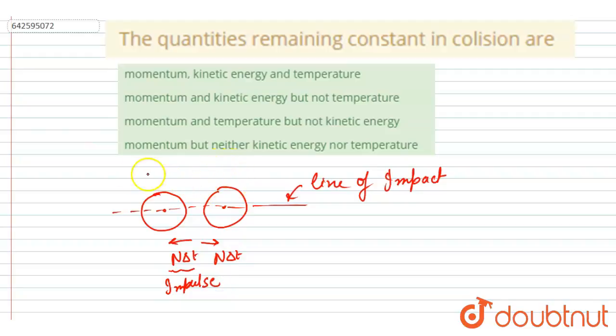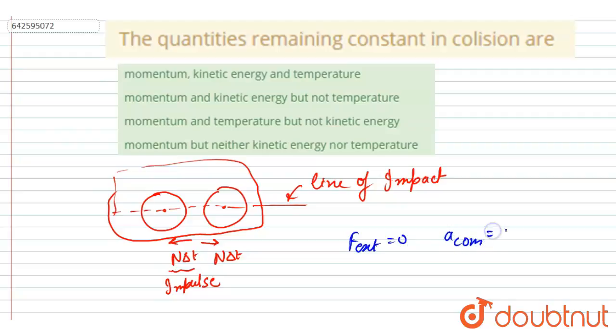So if you take this as a system, you can see there is no external force, right? There is internal force which is doing work also, but there is no external force, right? So if there is no external force, then there won't be any acceleration of the center of mass, since we know that the acceleration of the center of mass is net external force by total mass.